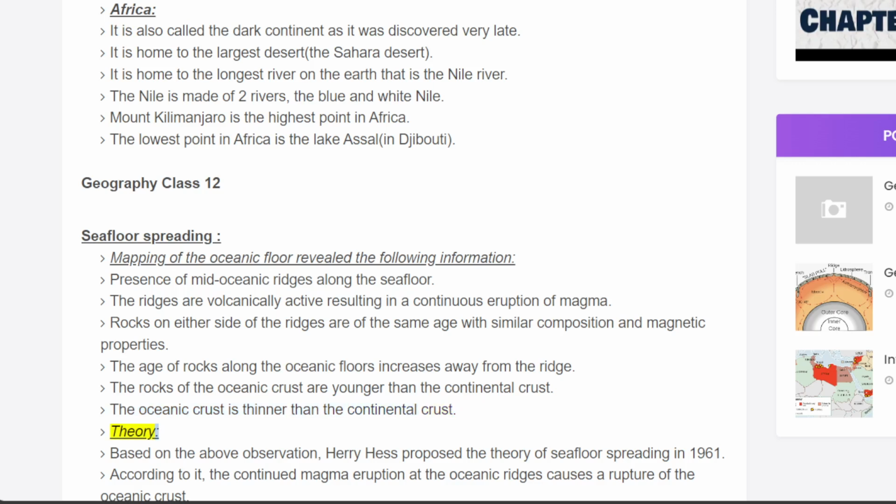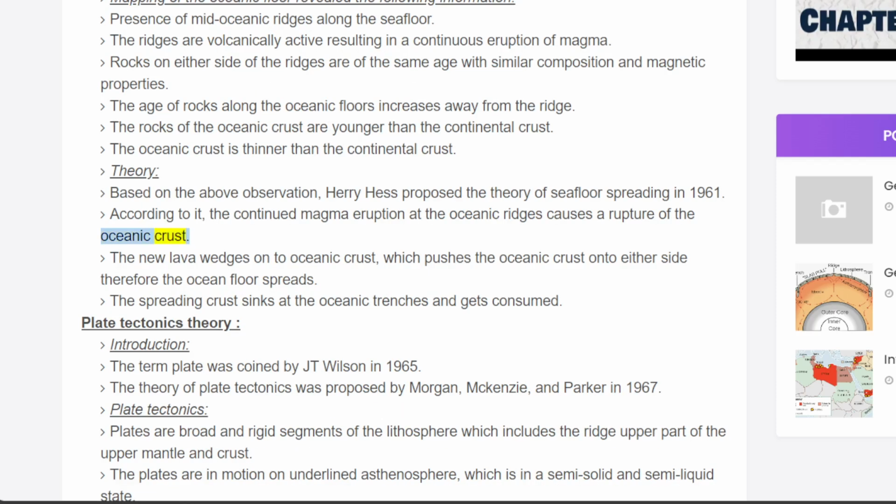Theory. Based on the above observations, Harry Hess proposed the theory of seafloor spreading in 1961. According to it, the continued magma eruption at the oceanic ridges causes a rupture of the oceanic crust. The new lava wedges onto the oceanic crust, which pushes the oceanic crust onto either side, therefore the ocean floor spreads. The spreading crust sinks at the oceanic trenches and gets consumed.